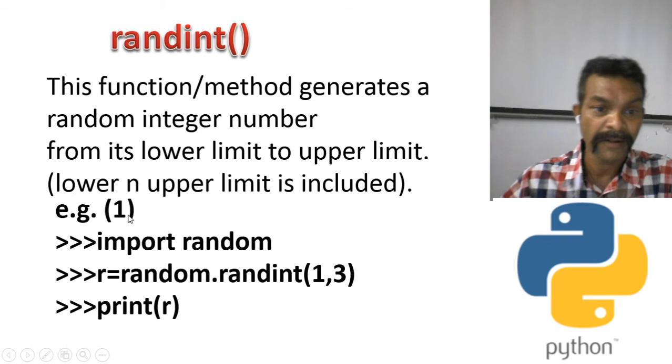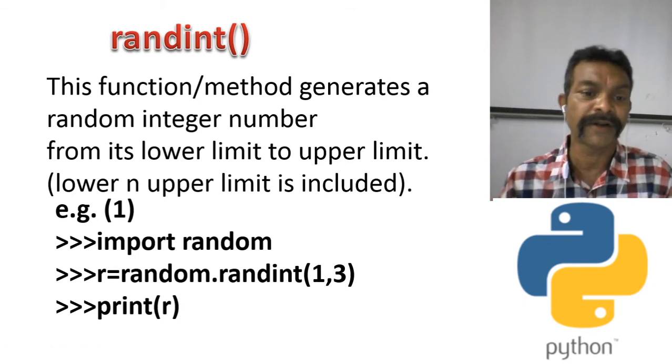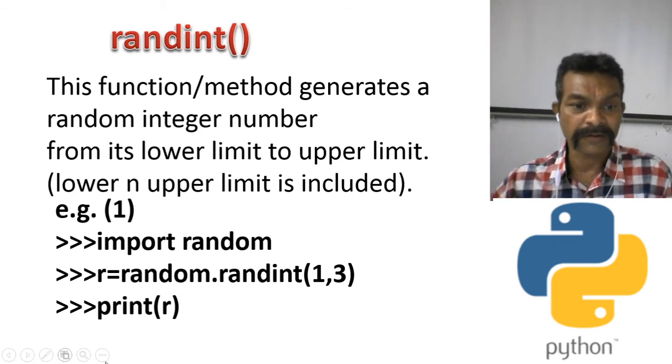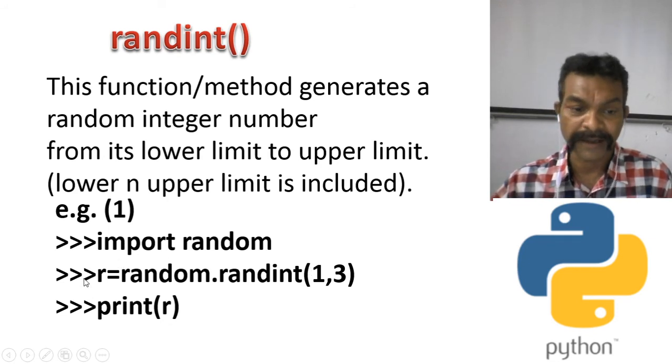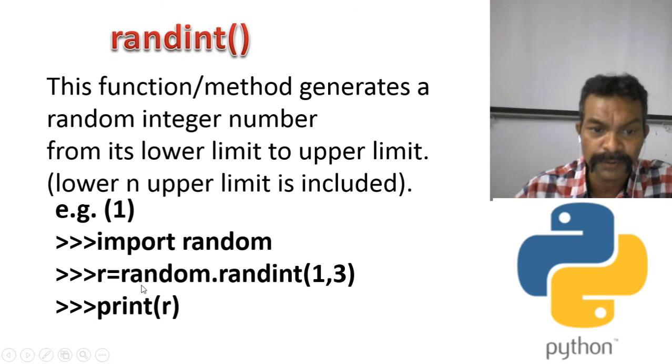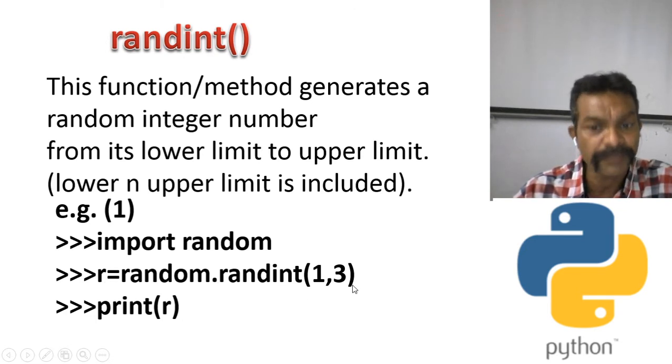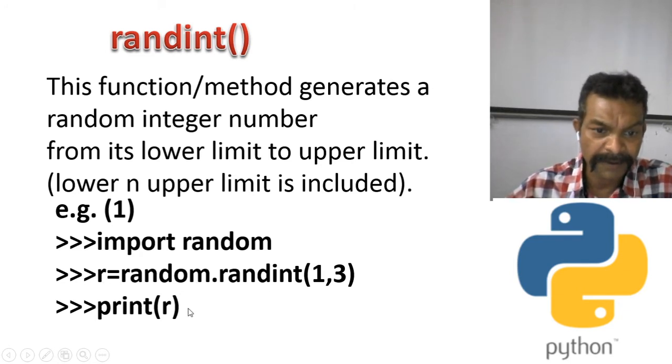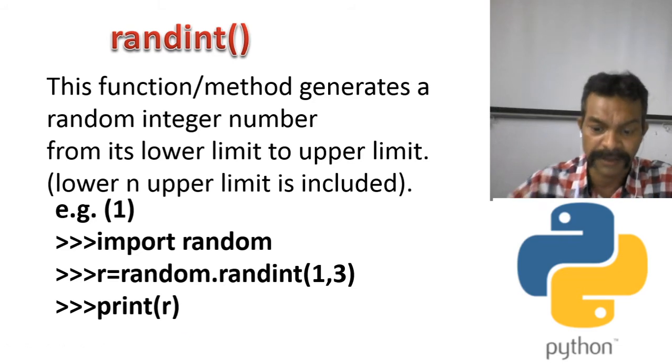See the example. With the help of this example your every doubt will be clear. First line I have written in this example: import random. In the second line, R is equal to random.randint(1,3). So what is the value of R? It may be 1, 2 or 3. All three values can be generated by this randint function. Print R. So what may be the answer? Either 1 or 2 or 3.